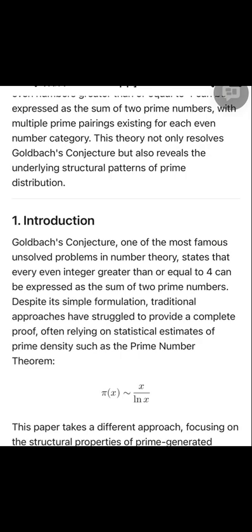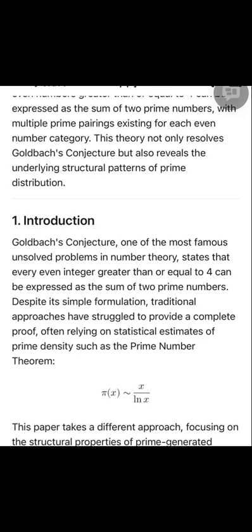3.2 Necessity of prime pairing. Theorem 3.2, Global complementarity theorem. For any even number n greater than or equal to 4, there exists at least one pair of prime numbers p, q such that p added to q equals n. Proof. We analyze three cases.